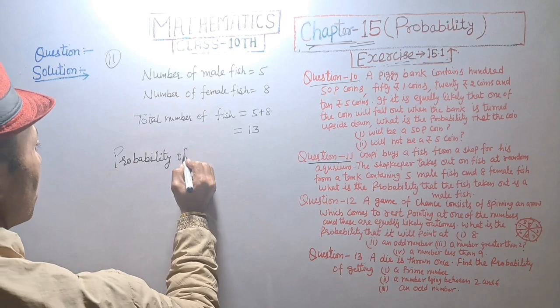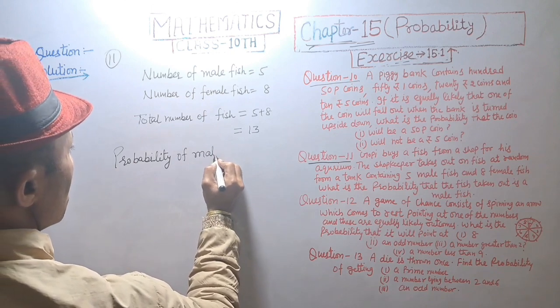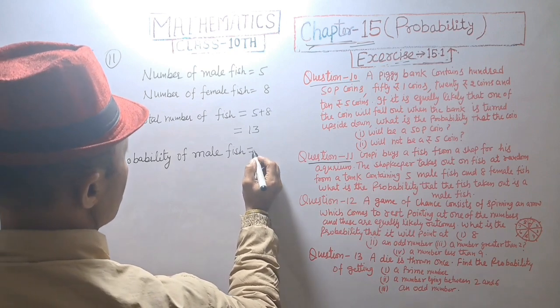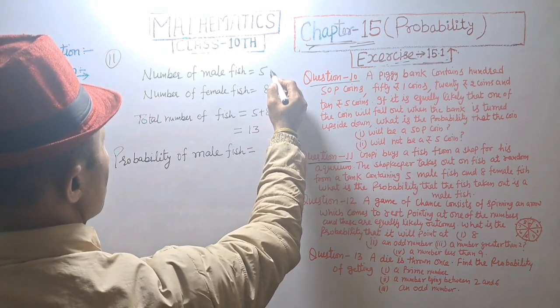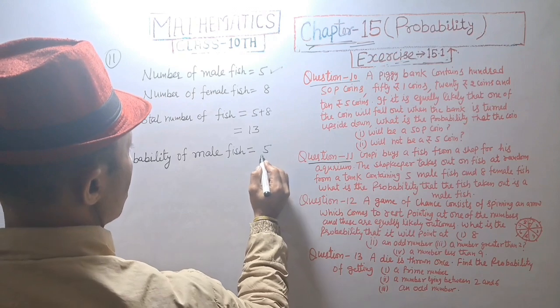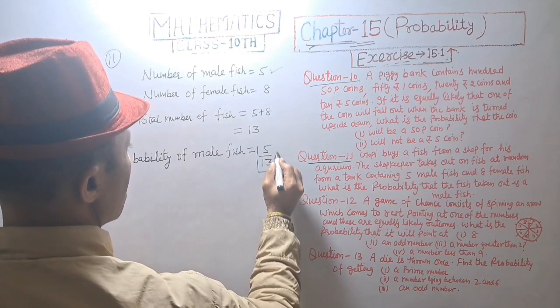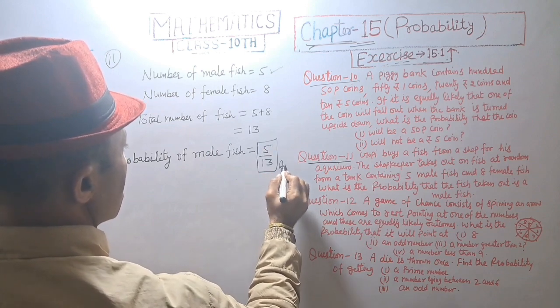Probability of male fish is equal to 5 upon 13. Answer.